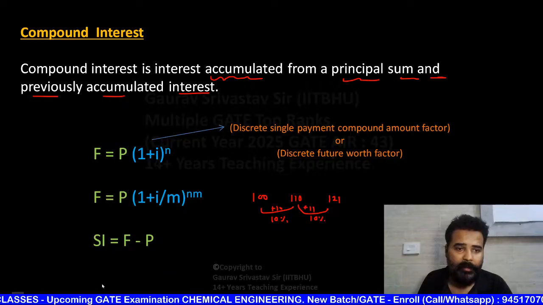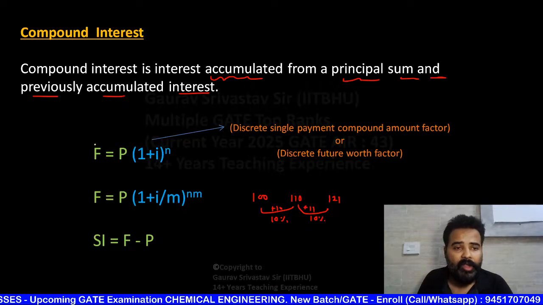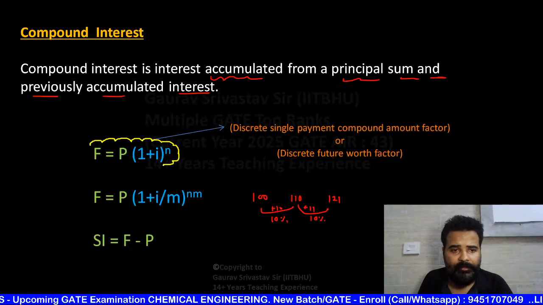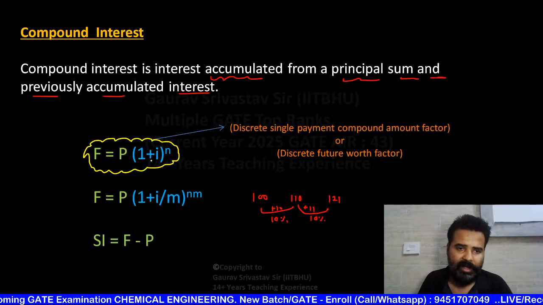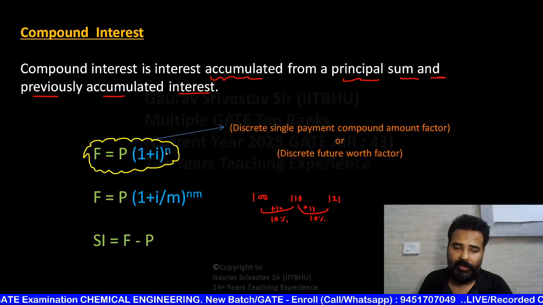Just directly you have to remember, as this is a crash full course. So F is a very easy and general formula. F is equal to P (1 + i)^n. P is the principal, i is the fractional interest, and n is the number of periods.